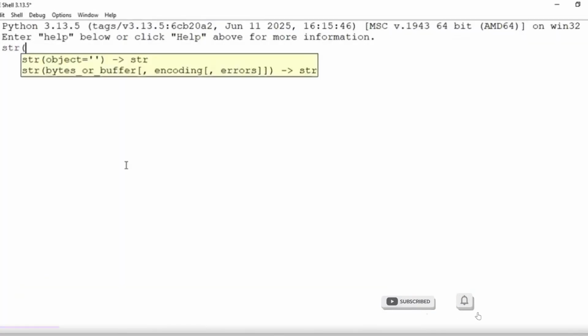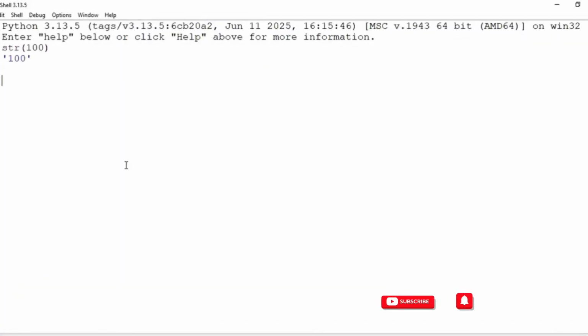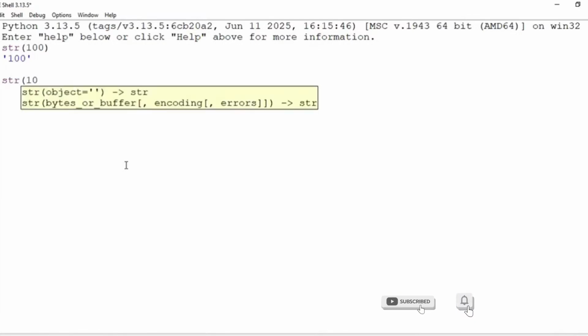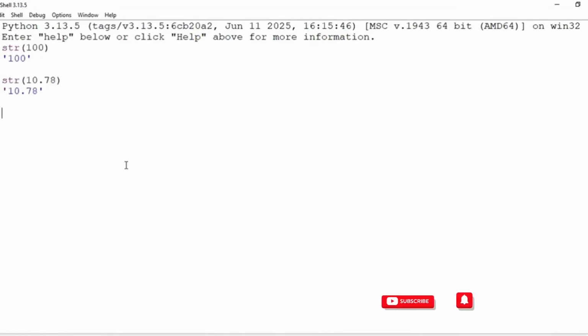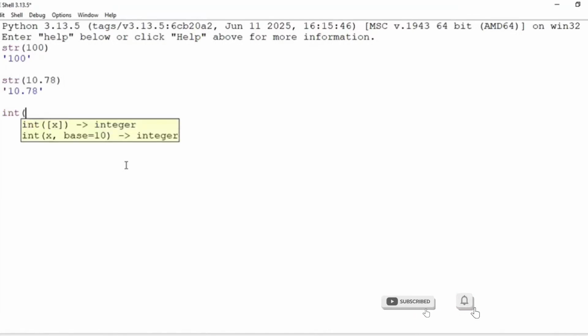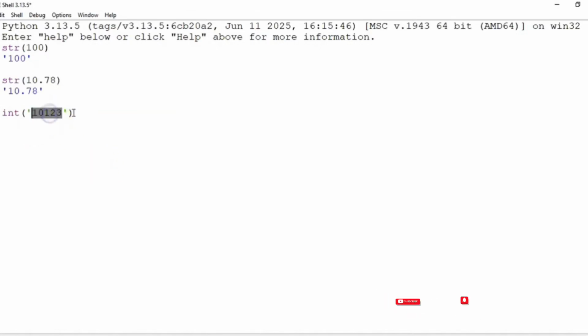We can convert a few of the integers into strings, right? Let's say a boolean into a string, right? If it's a valid set of digits as characters in a string, we can convert it into an integer, right? And a valid float value inside the string also can be converted into a float, right?